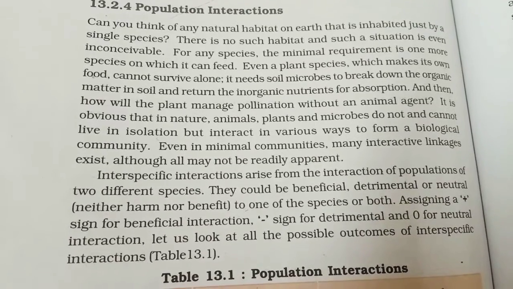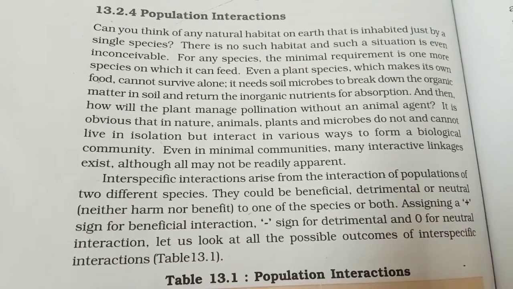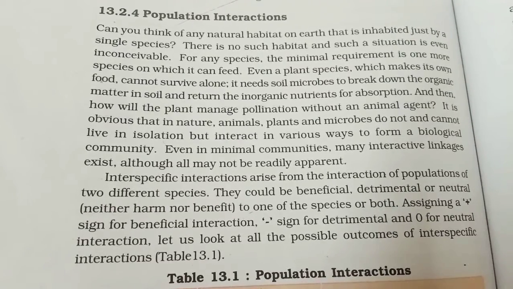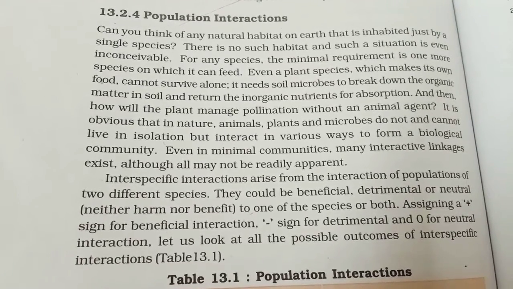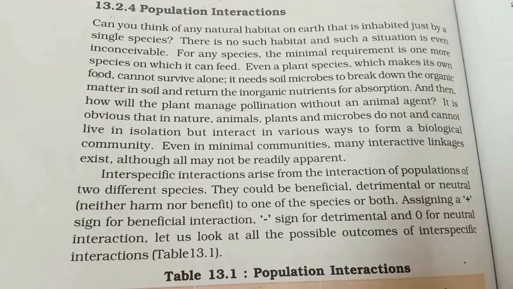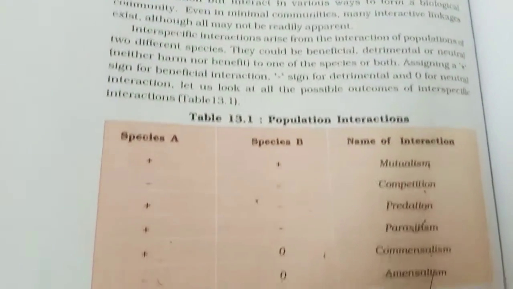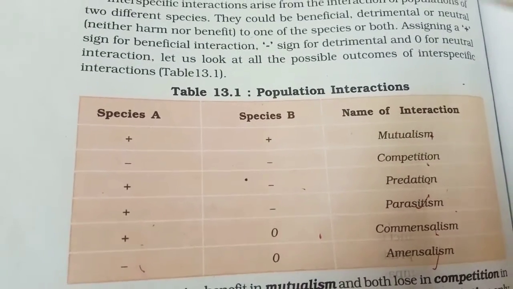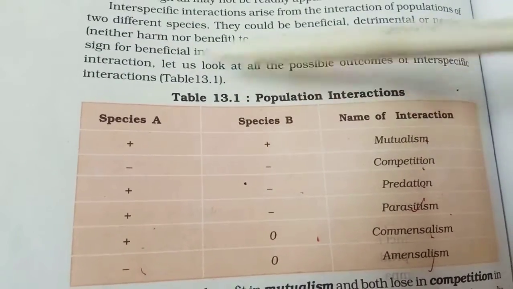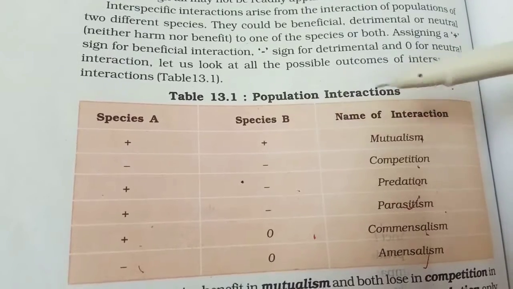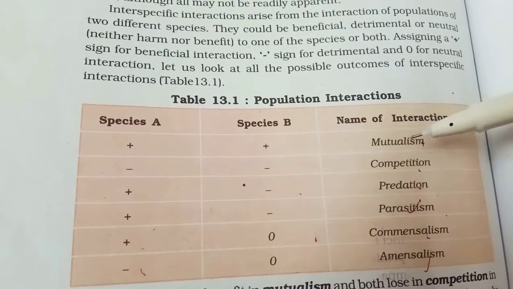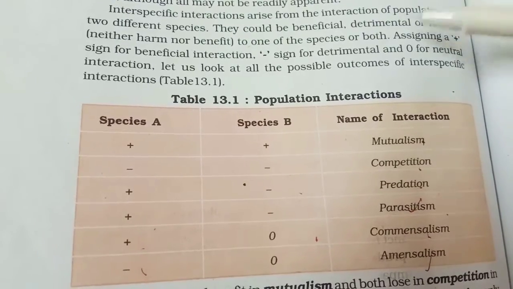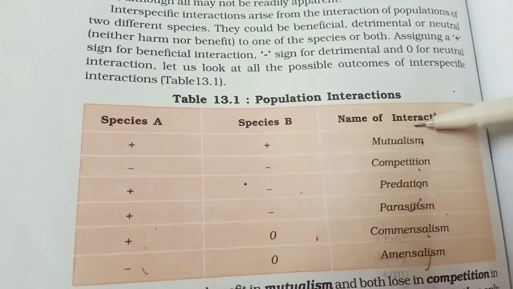All right. As you all know, different types of organisms live together in an ecosystem, and they undergo some interaction that is called population interaction. So different types of population interaction we can see in our environment, like if species A and species B, two species have a beneficial effect on each other, they live, you can say, symbiotically. That type of interaction is called mutualism.